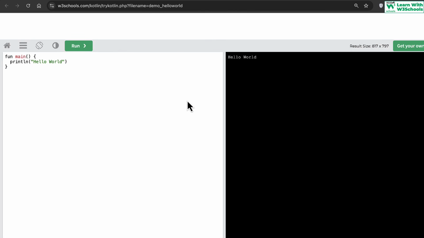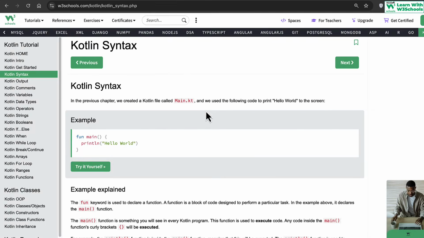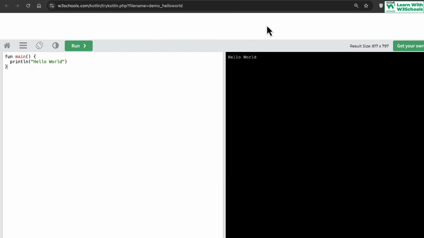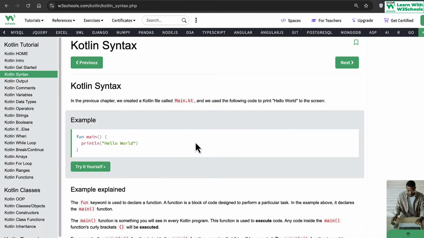Let's test this code out. W3Schools provides a very nice interface where you can write the code, change the text, click on run, and the output gets printed here. So we can use the W3Schools editor to write code and perform various tasks. Now, this is the hello world. The function main is required, and println prints output on the console. Do note, if you're coming from Java or any other programming language, there's no semicolon here. Kotlin does not need a semicolon.